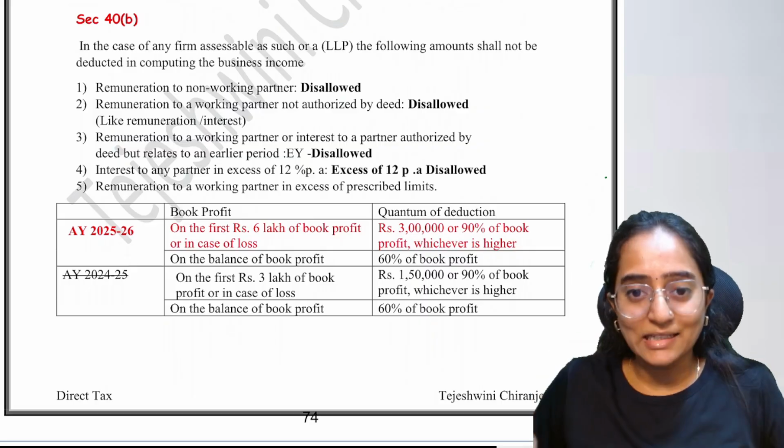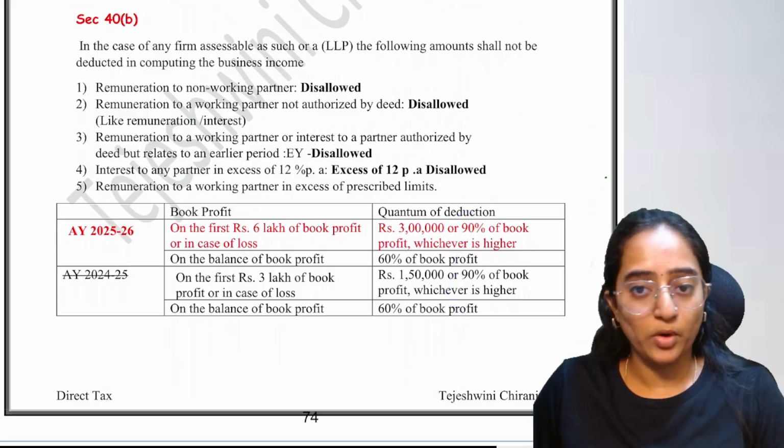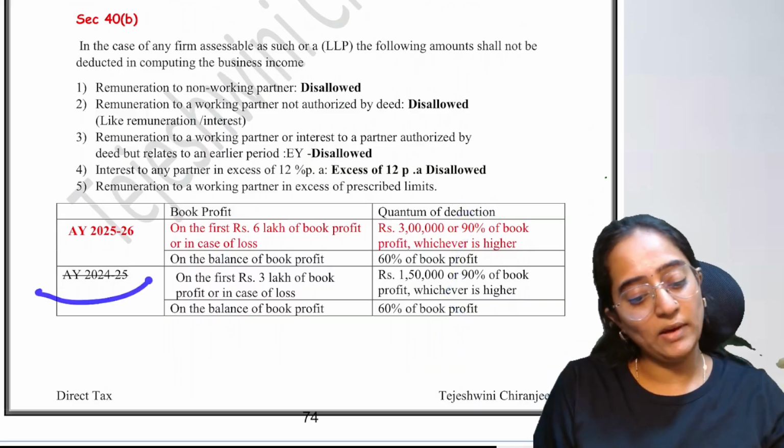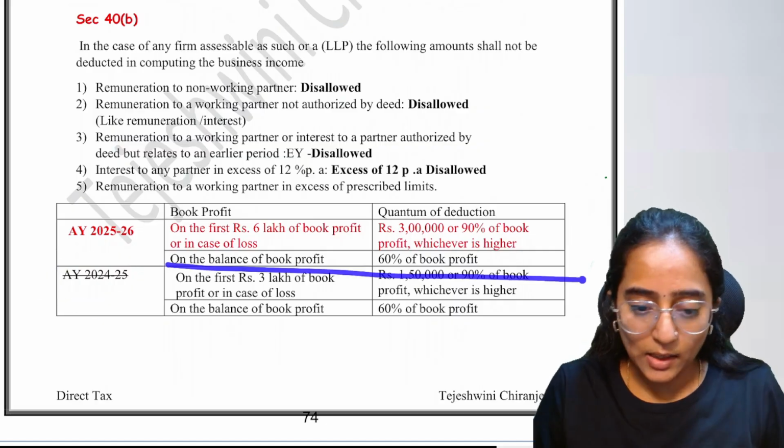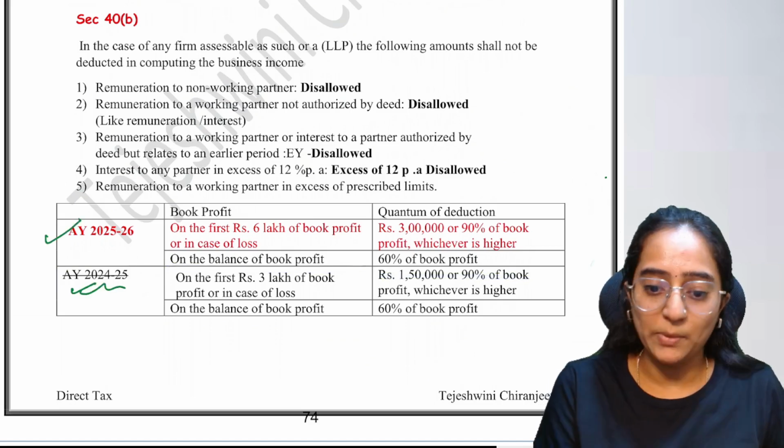To what extent it is allowed and to what extent it is not allowed, it is provided with the point. Okay. Earlier in AY 24-25, this is the earlier provision, people. So please be sure, this is the earlier provision. This is the amended provision.